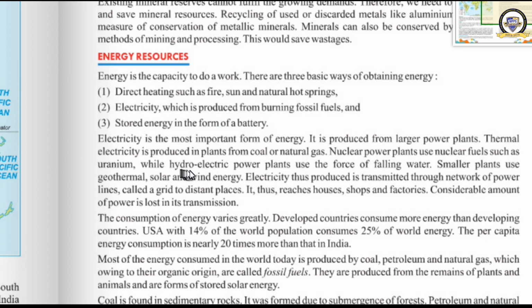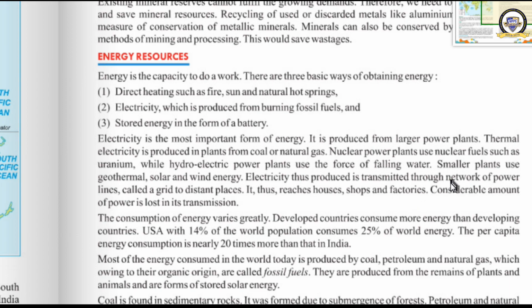Number three is electricity produced by running water, falling water from waterfalls, that is known as hydroelectricity. Then there are some other forms of electricity like geothermal energy, solar energy, wind energy, etc. The electricity which is produced is transmitted through a network of power lines. This network of power lines is called the grid, and it is sent to distant places. Thus we are able to get electricity in our houses, shops, factories, etc.